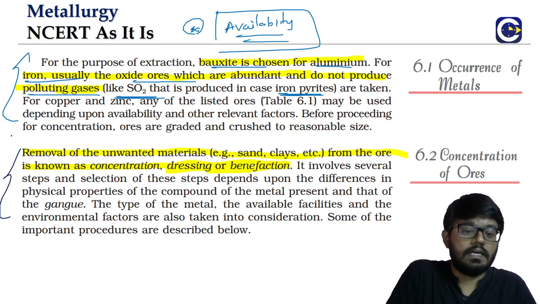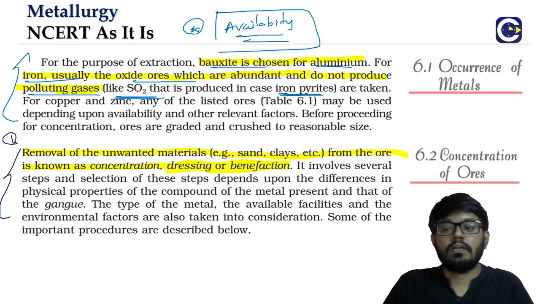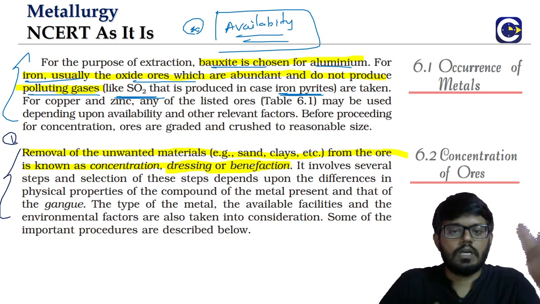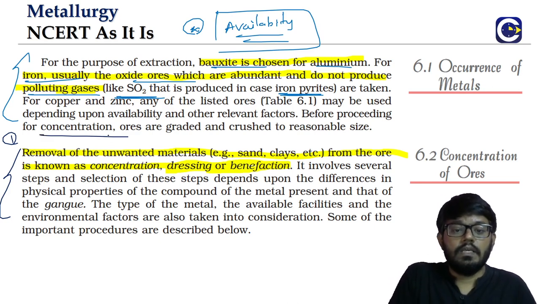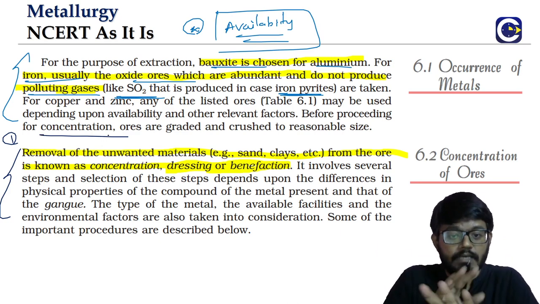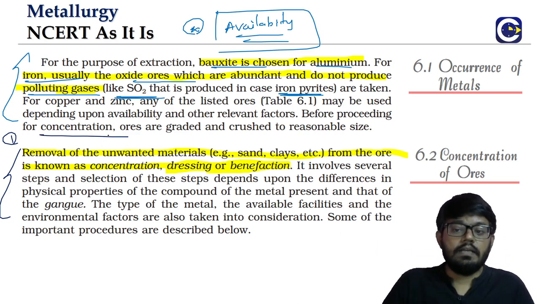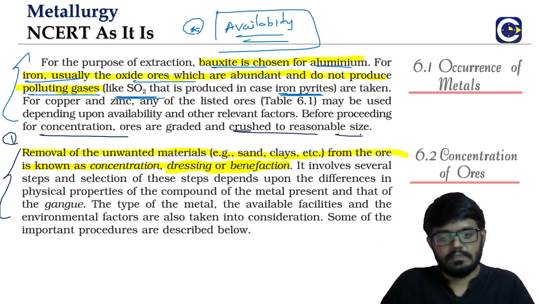So the first stage is basically the enriching of the ore. Enriching of the ore means removing all the unwanted gangue impurities. But before we do that, the ore particles will be graded and then crushed to a reasonable size.